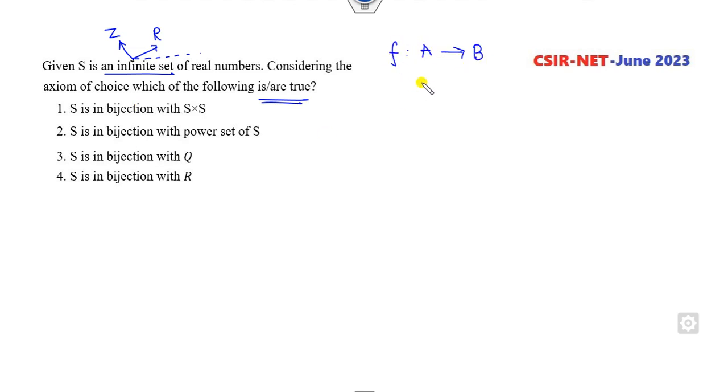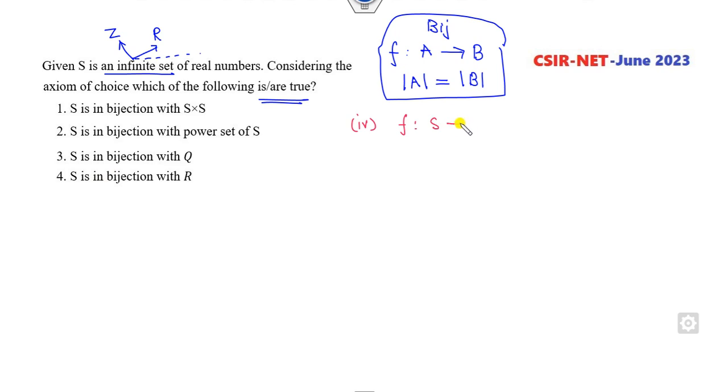As I mentioned in my previous PYQ questions, a map is said to be bijective when the cardinality of A is the same as the cardinality of B. So look at this. Start from the fourth option. F is a mapping from S to R. What is the cardinality of R? It is C. Can you think of a Z whose cardinality is not C? If I take S as my Z, what is the cardinality of S? Alpha naught, which is not the same. It is not bijective.